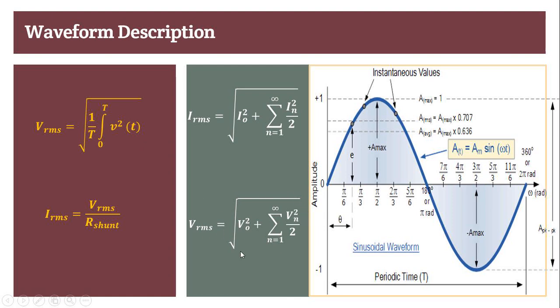Now the RMS value of the voltage changes. The real practical value is the square root of the DC offset value squared plus all the components along with the fundamental component present in the system. As your load is non-linear, it again has the DC offset value plus all the harmonic components with the fundamental added together. So this is the practical value of the RMS current, and this is the practical value of the RMS voltage.